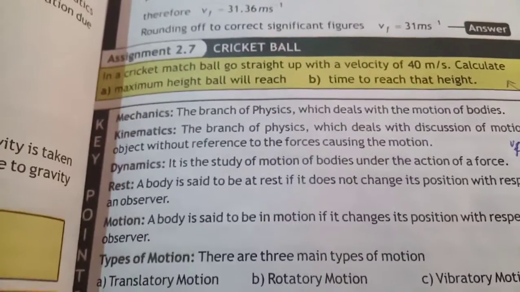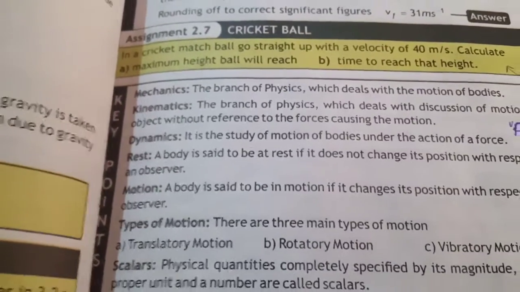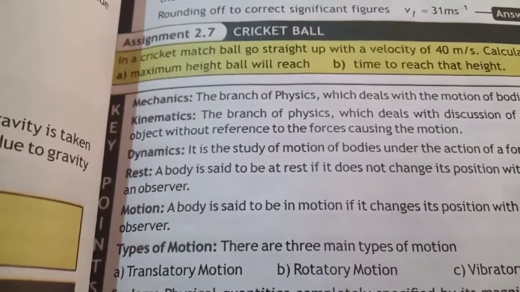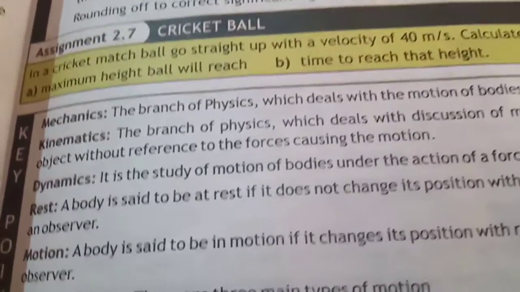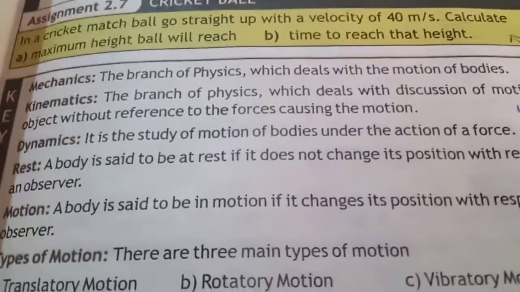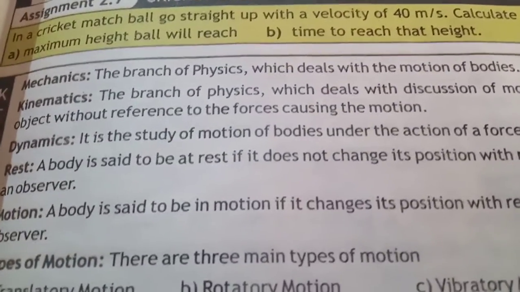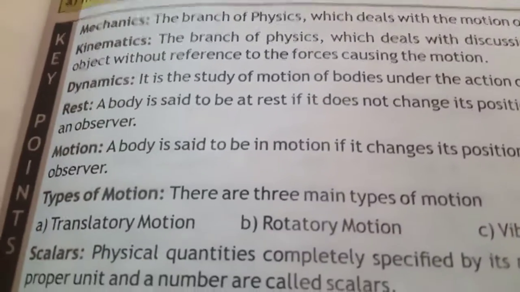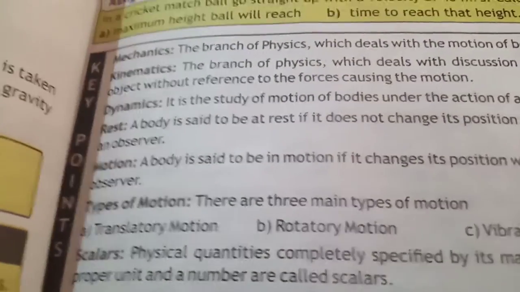So today's discussion also has key points. The first one is mechanics, the second one is kinematics, and the third one is dynamics. Mechanics is the branch of physics which deals with the study of motion of bodies. In this branch we deal with two things: the first one is motion and the second one is forces.